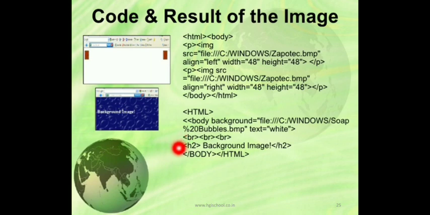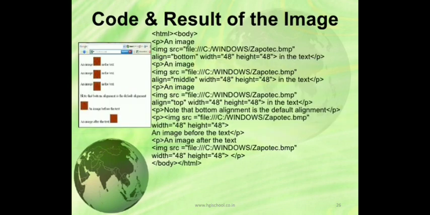Then H2, background image. So this is the H2 heading, background image, in white color. Okay, body tag closed and closing HTML tag. Now the code and result of the image. This is another one. I told you there are 5 types of alignments. See, 5 types of alignments. Okay, this is left, this is right. So this one we will study.